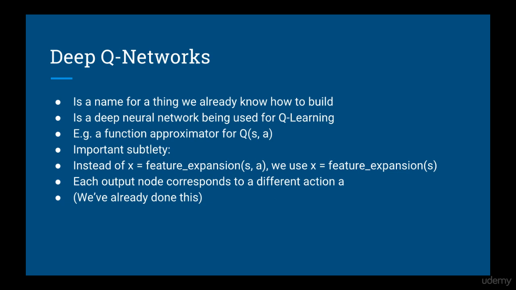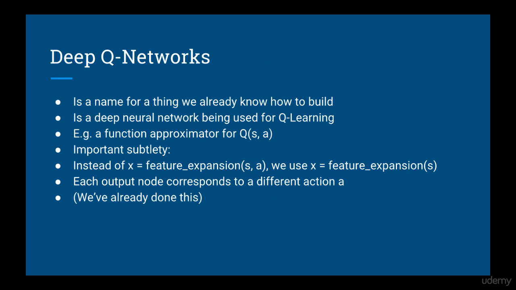First, you may have heard of the term deep Q network. You may have wondered, how is this different from a regular deep neural network? Well, it is in fact not at all different from the stuff we've seen so far. Really, it's just a regular deep neural network that we are using for Q-learning, or in other words, it's being used as a function approximator for the action value function.